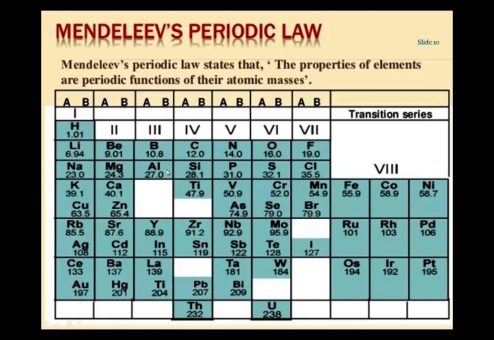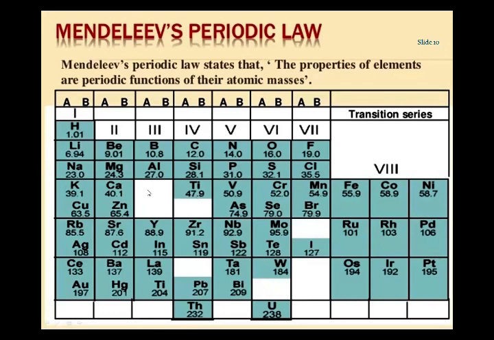Thus Mendeleev predicted that an element resembling aluminum was still to be discovered, whose atomic mass should be the average of the atomic masses of calcium and titanium.